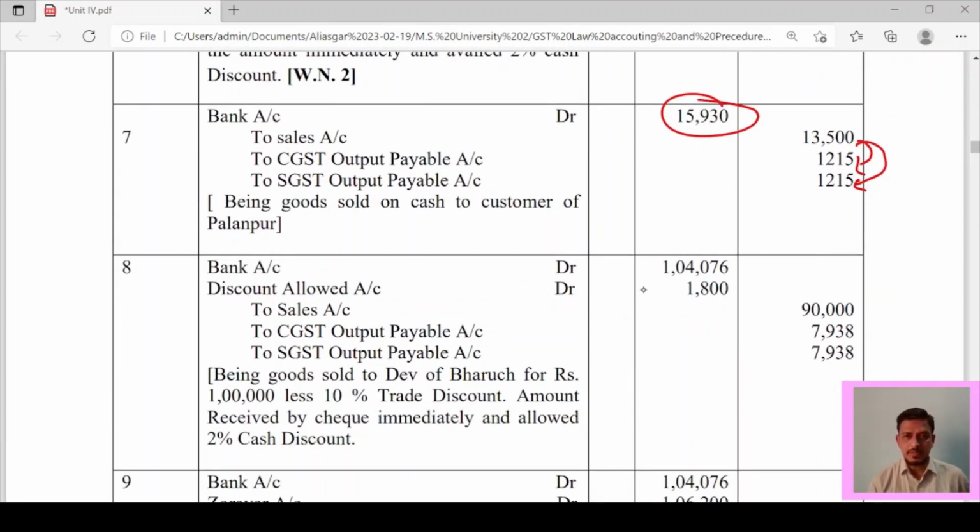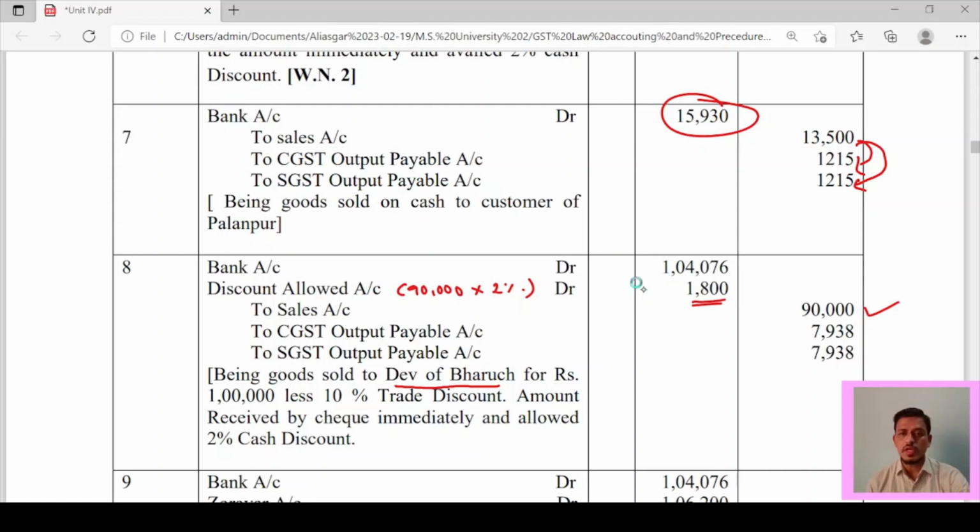Bank account debit, discount allowed account debit. How this 1800 will come? 90,000, and on this 2% cash discount is available. So 1800 will come in this way. To sales account 90,000, you have sold the goods of rupees 90,000. To CGST output payable account, to SGST output payable account.